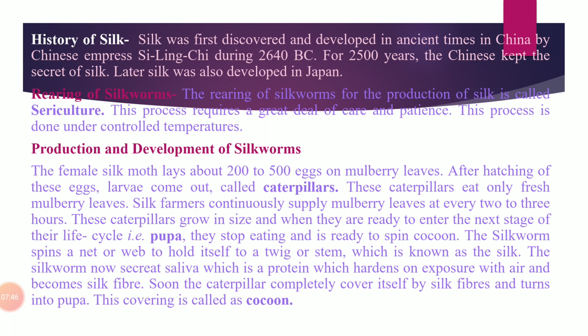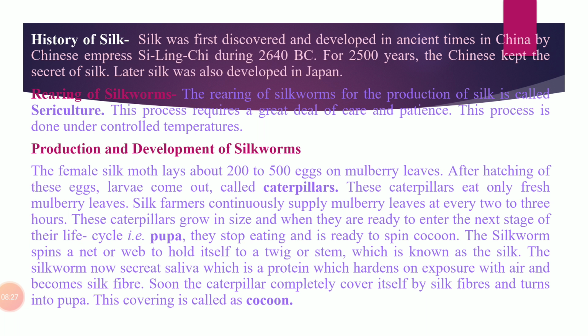Then they grow in size about 70 times their original size. And they shed their skin 4 times while growing. When the silkworm grows completely, it stops eating, and now it is ready to spin its cocoon. So these silkworms secrete saliva, and the saliva is made up of a fibroin protein. On exposure to air, this saliva gets hardened and becomes silk fiber.